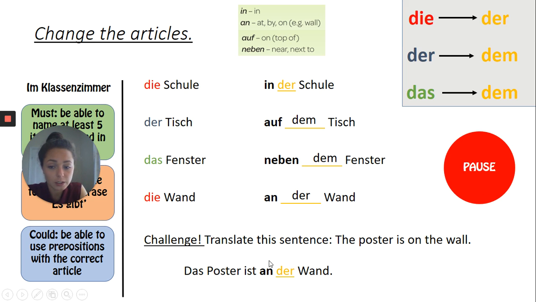The first article in this sentence does not change, okay, because only what follows the preposition has to change. So in this case, das Poster just stays the same as it is, and then Wand normally would be, as you can see here, feminine, die Wand, okay, but because we use a preposition, it then changes to der.